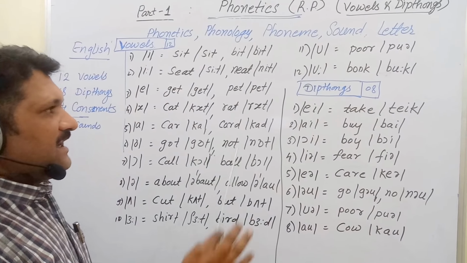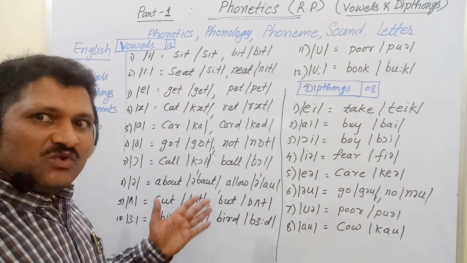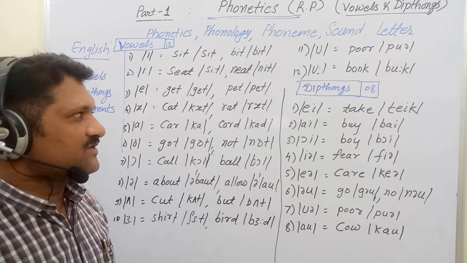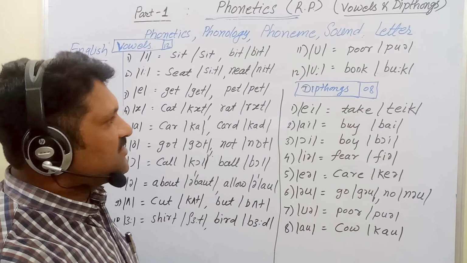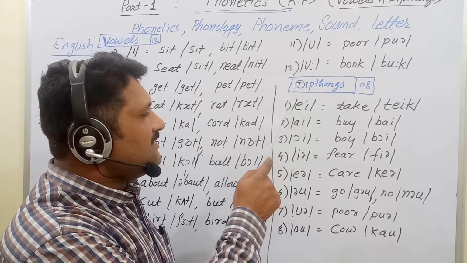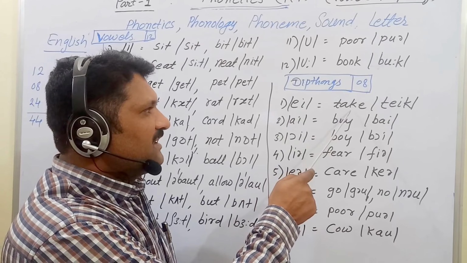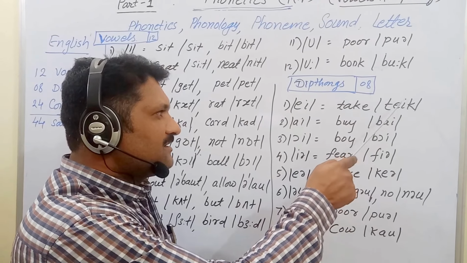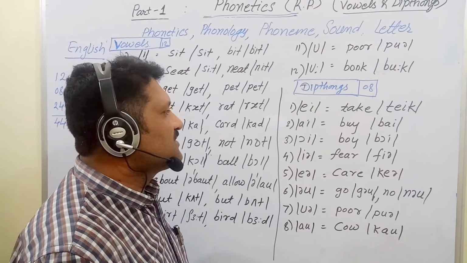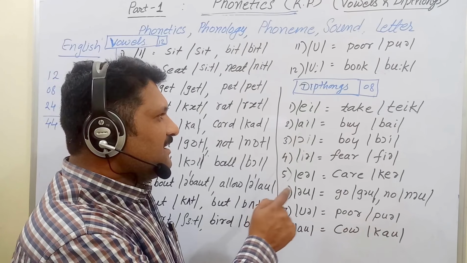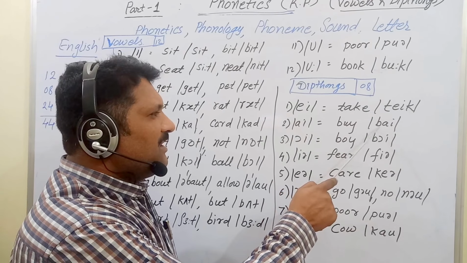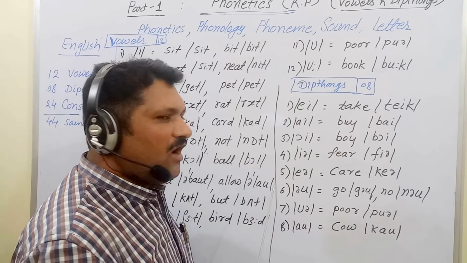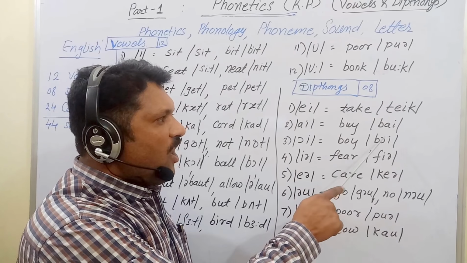And now there are 8 diphthongs. Diphthong means when two vowels come together and are pronounced collectively, they are called diphthongs. And they are 8 in number. The first one is in the word take. T, A, E, K. Take. In this way we pronounce it. Next one is in buy. B, A, E. Buy. Next, is in boy.